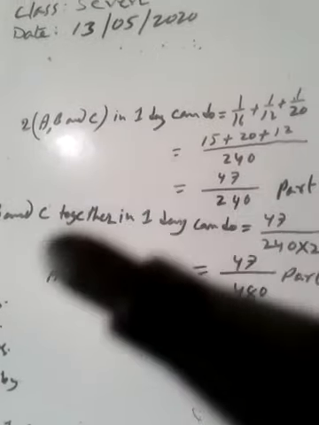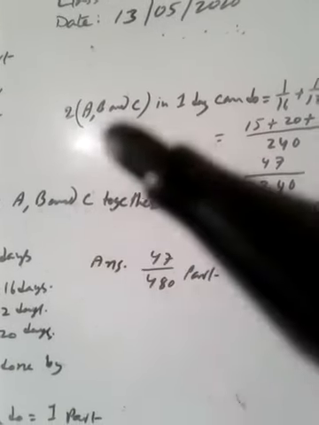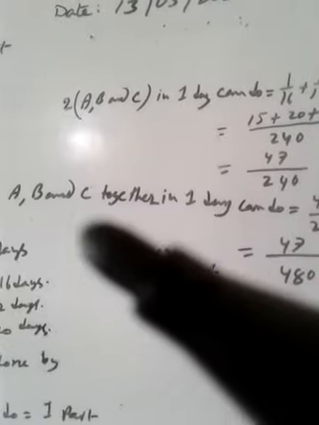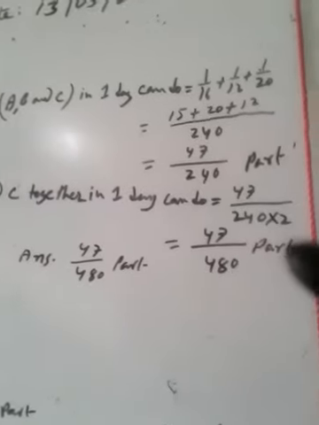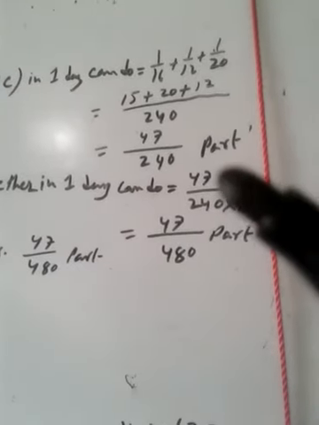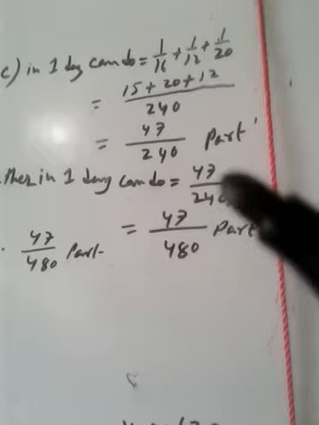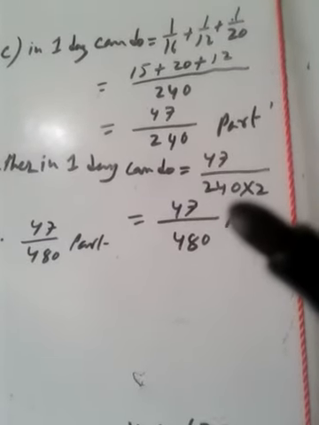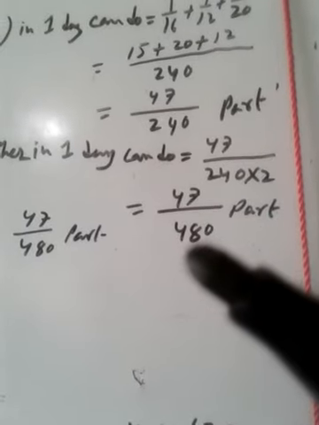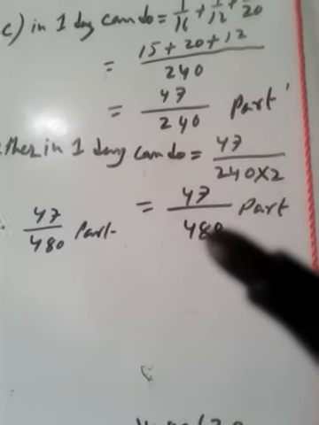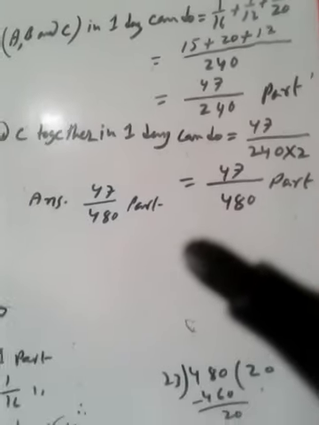Therefore, for one A, B, C together, the 2 that was multiplied here will be divided. 47 by 240 divided by 2 is 47 by 480 part.